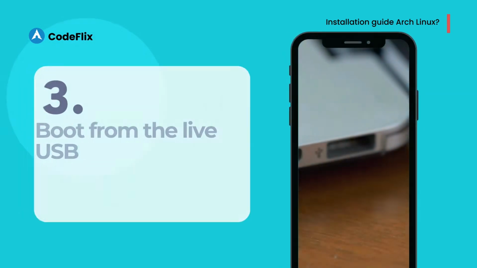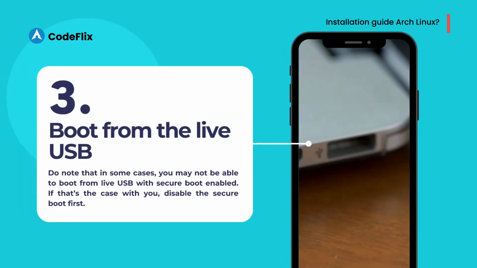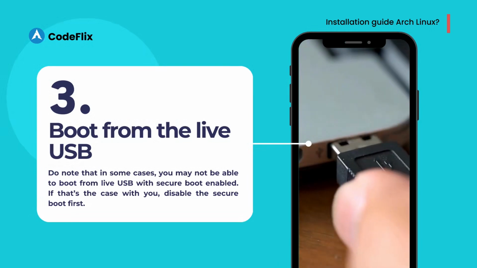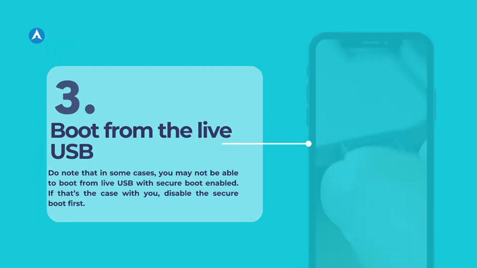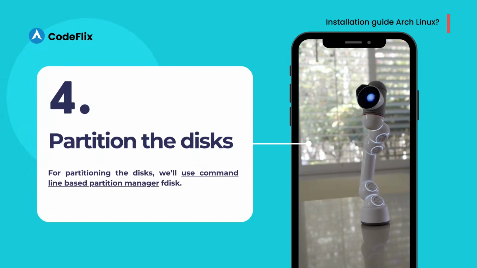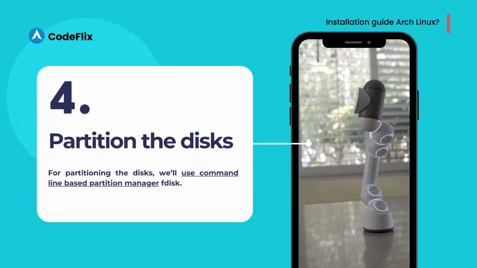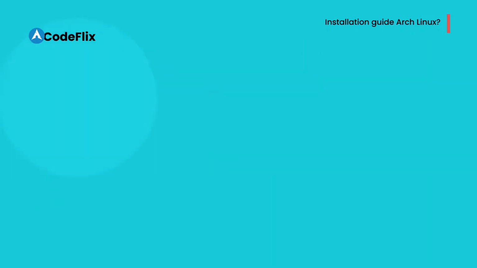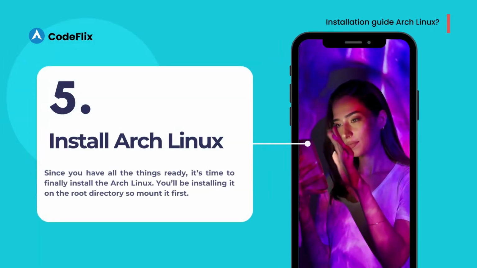Step 3. Boot from the live USB. Do note that in some cases you may not be able to boot from live USB with secure boot enabled. If that's the case with you, disable the secure boot first. Step 4. Partition the disks. For partitioning the disks, we'll use the command line-based partition manager fdisk.